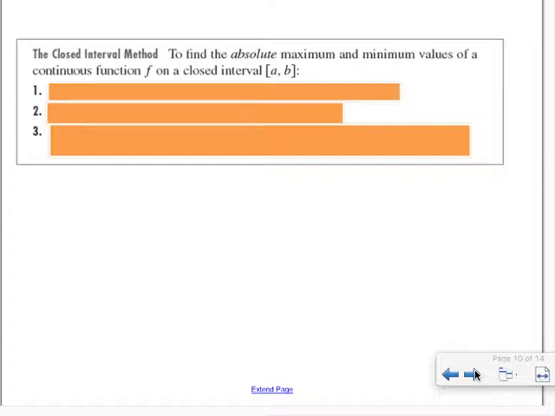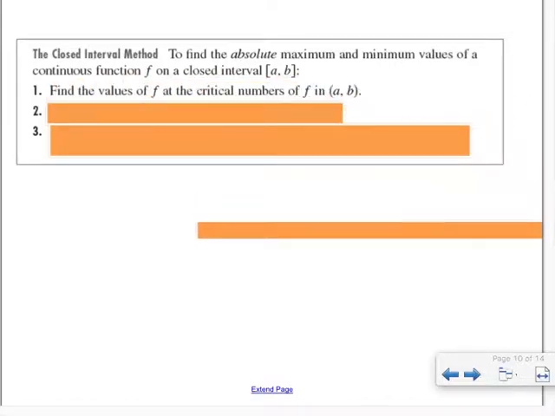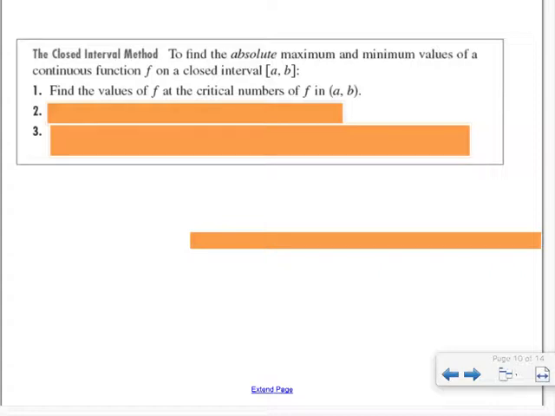Well, if we have a closed interval, so it starts at a and ends at b, and this function is a continuous function, there's no screwed up points within that, it's just a nice little smooth curve. Find the critical numbers, just like we just did, but it's probably going to be a little bit nicer since it's a continuous function.